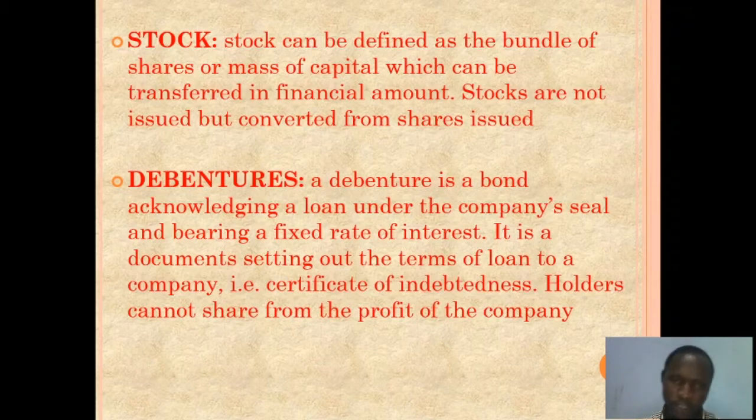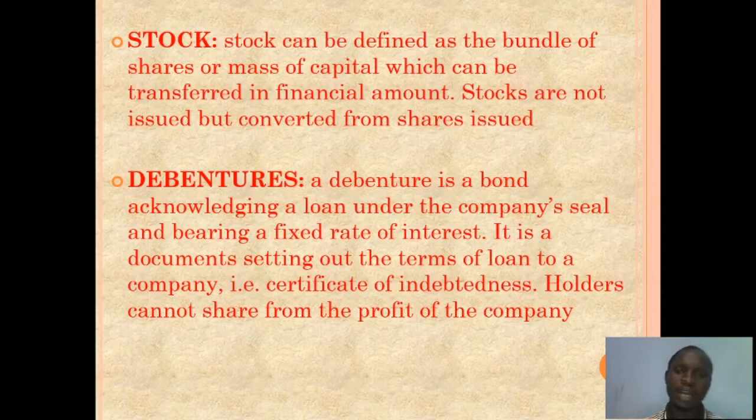Debenture. A debenture is a certificate of indebtedness. Apart from shares and stock, which are ways that a company can raise capital, debenture is one of them. This is a form of borrowing, but in this case, a certificate is issued to the person that gives out the loan, that borrows the money.